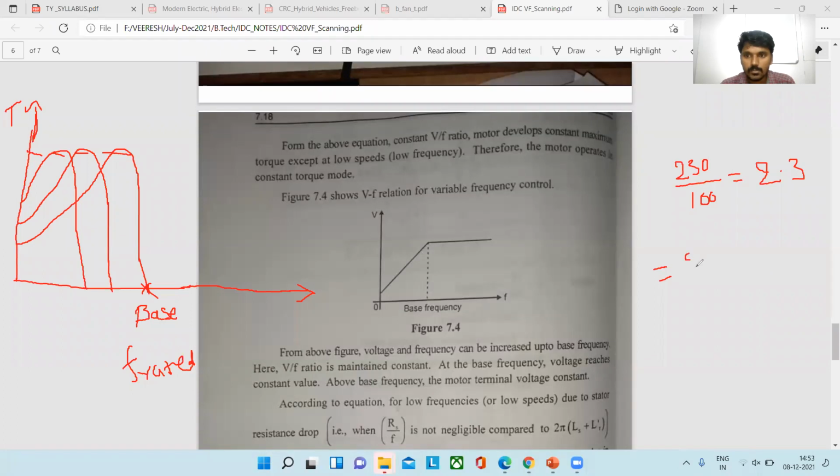After this point, the voltage is the same after the base frequency. Voltage cannot be increased because voltage has reached the maximum value. So beyond this value we cannot increase it, but the frequency we can increase. For example, the frequency increases to 150 Hz. Then how much can we get for this value?